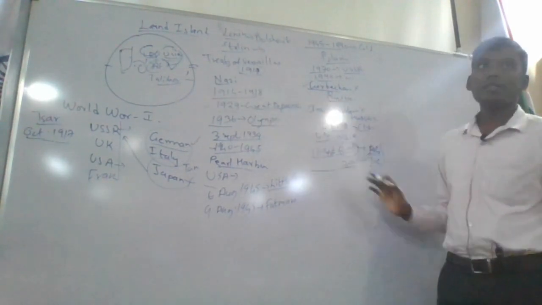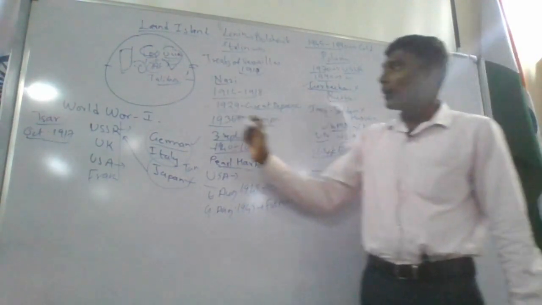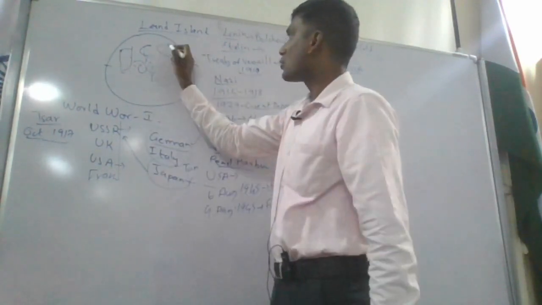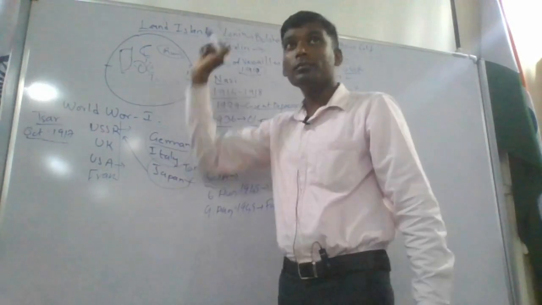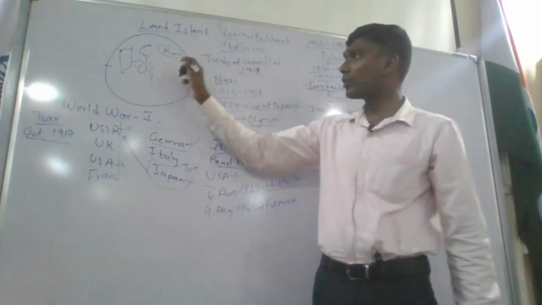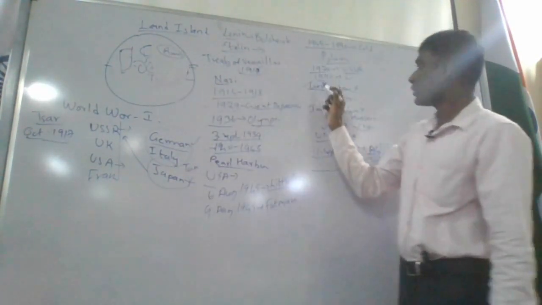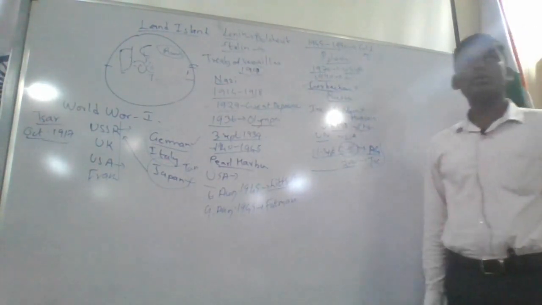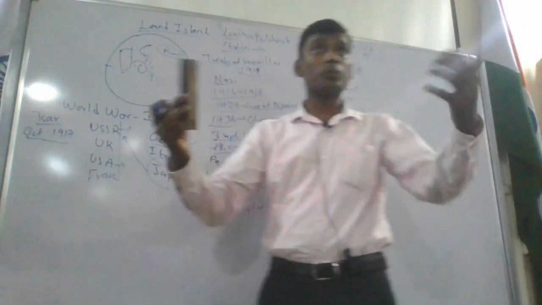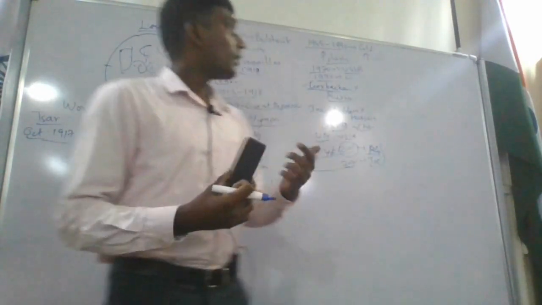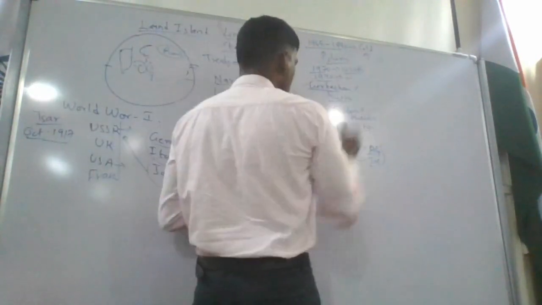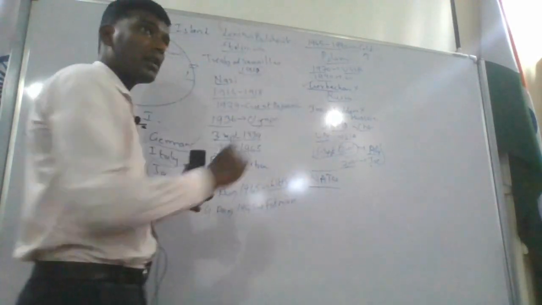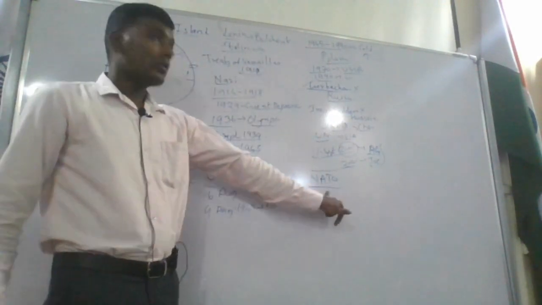This is going on one side. On the other side, Americans were happy that USSR is now reduced to Russia. This is going on one side. During the Cold War, from 1945 to 1990, I told you America is trying to pull many countries towards them. Americans started a force called NATO, North Atlantic Treaty Organization. What is this here? NATO forces.